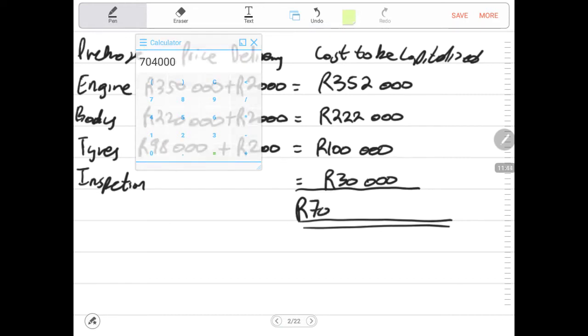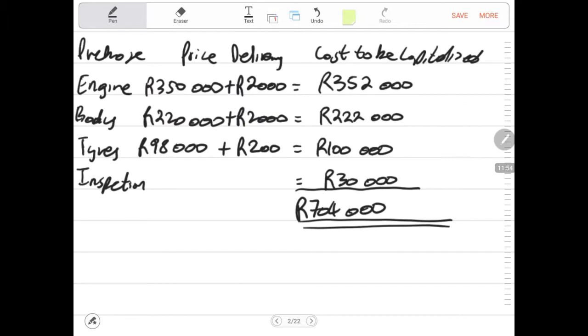It is a total of 704,000 rands. That is the total cost to be capitalized. Then now we have calculated the cost to be capitalized.